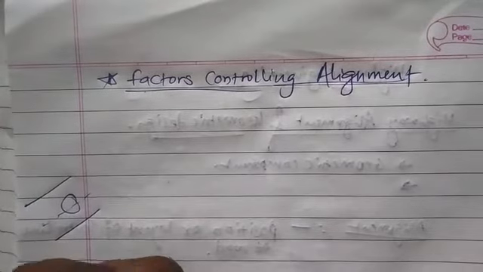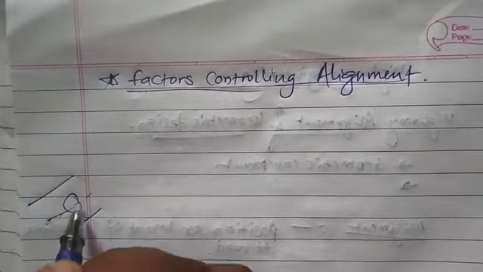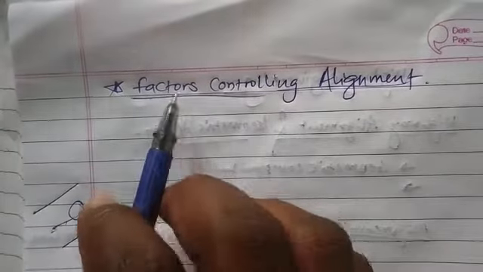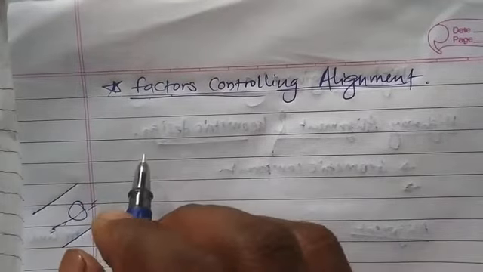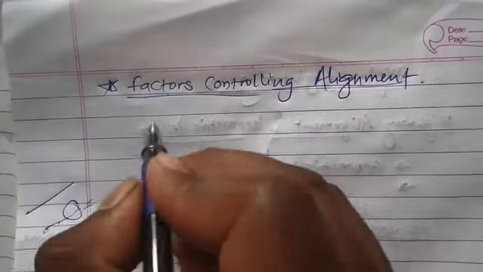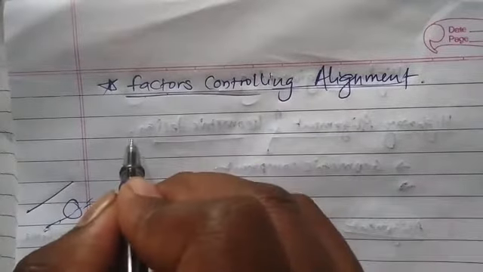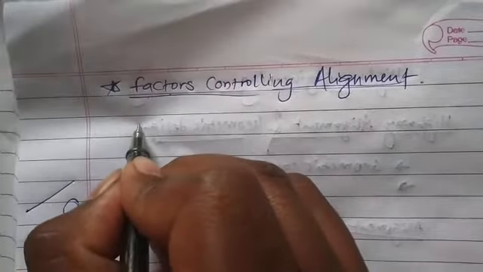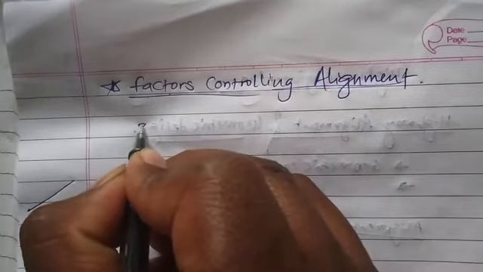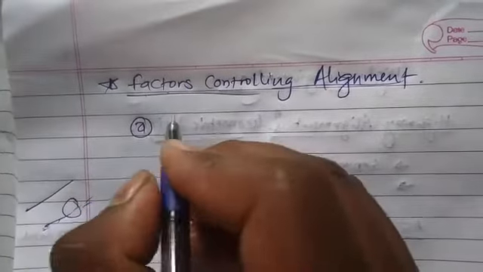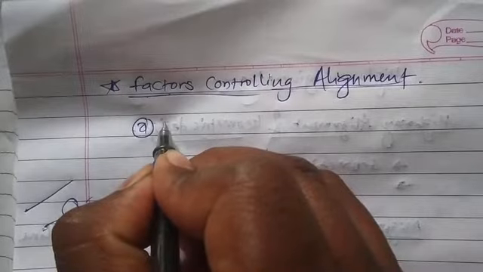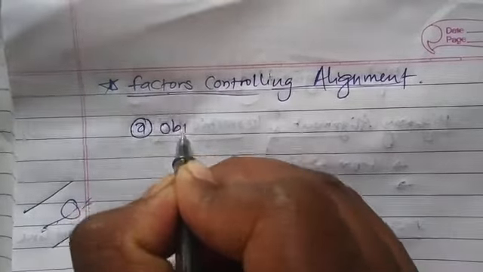Okay, so now we'll see factors controlling the alignment. There are various factors which control the selection of alignment of road. The first factor which will control the selection of alignment of road is obligatory points.